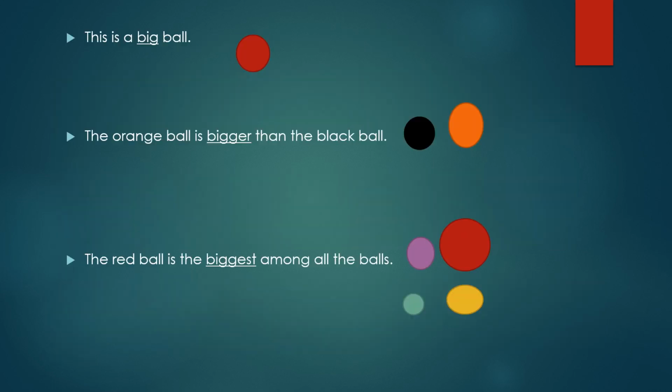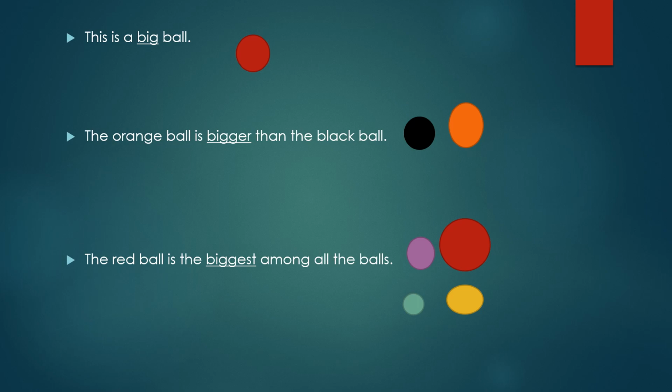Now see another example. This is a big ball. Now what kind of ball is it? Ball is a noun here. So what kind of ball is it? Big. So big is an adjective here, but there is no comparison done. So these types of sentences are positive degree. They come in the comparison of adjectives as a positive degree as no comparison is done.